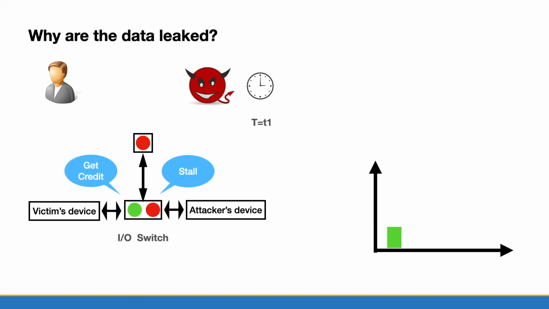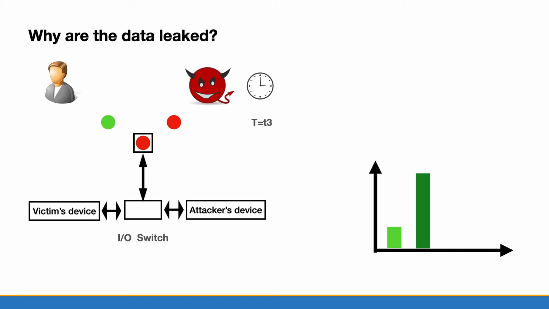Also at time T1, both the attacker and the victim want to read a packet, but only one can get the credit. We assume that the victim gets it and the attacker waits. When time is T2, the victim finishes his reading. The victim gets the data and the attacker gets the credit. When time equals T3, the attacker finally gets her packet and calculates a long latency.